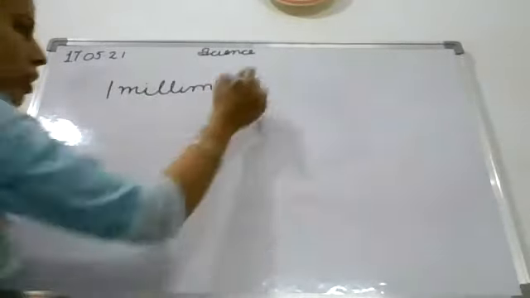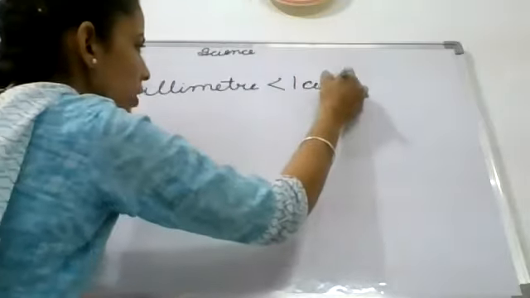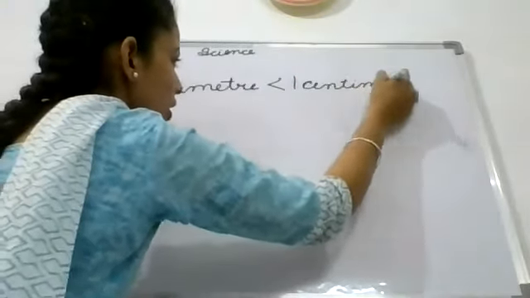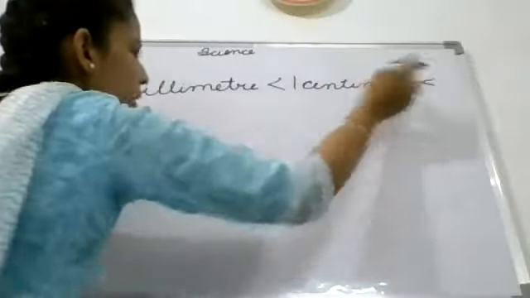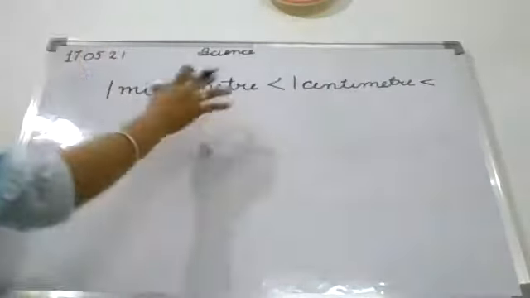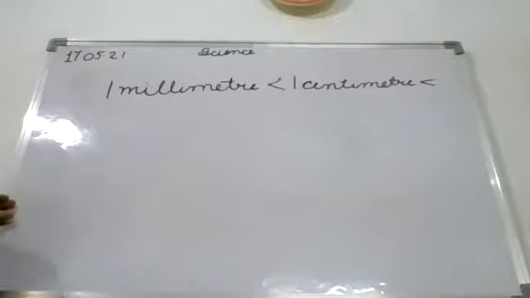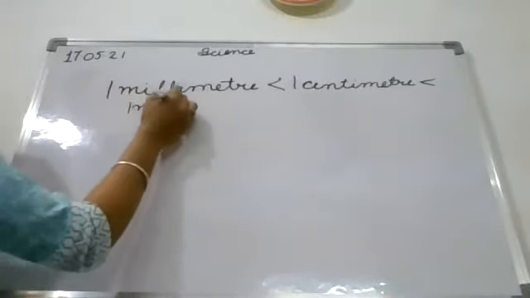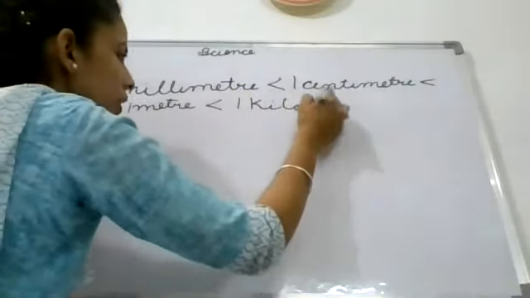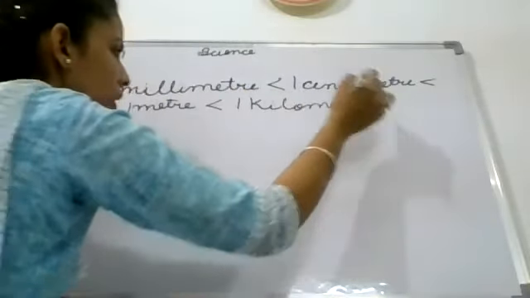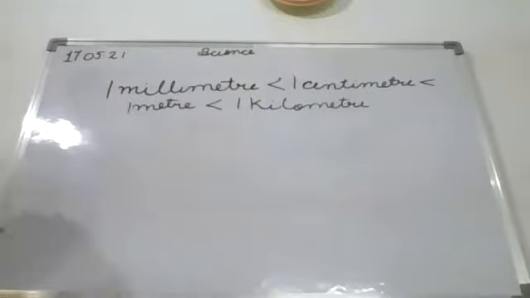1 millimeter. And next, 1 centimeter. And next, here I am writing, children, you have to write in one line, okay? So you will come to this. And next is 1 meter. And then 1 kilometer. Clear? Now, it is the answer of 4th.